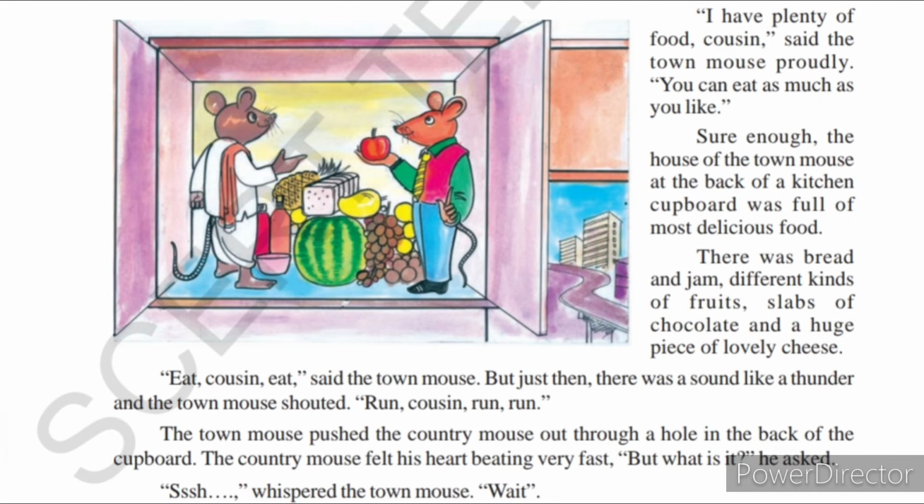Sure enough, the house of the Town Mouse at the back of the kitchen cupboard was full of most delicious food. There was bread and jam, different kinds of fruits, slabs of chocolate and a huge piece of lovely cheese. All these items were in the kitchen cupboard. The Town Mouse told the Country Mouse, you can eat as much as you like. All these things are there, you can see.